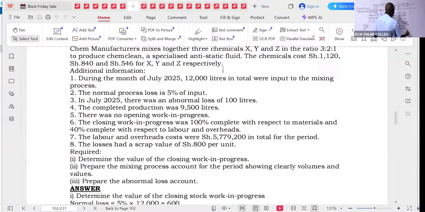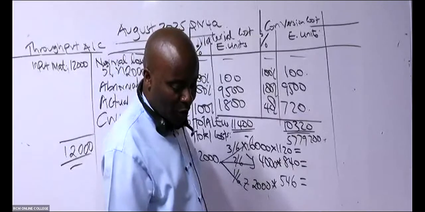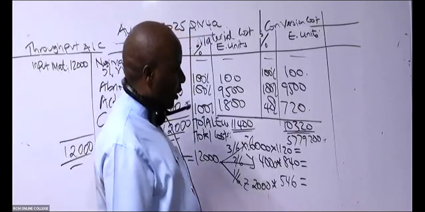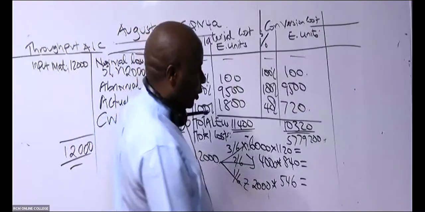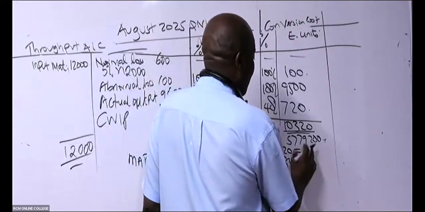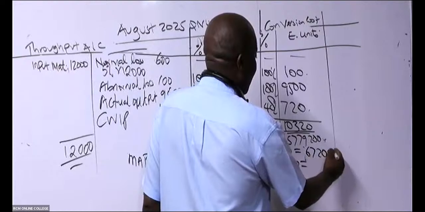Is there somebody who is able to give me these figures? I'm waiting for you to give me these figures pretty fast. For X, I'm getting 11,172,000 from a student. 6720, 1,000.